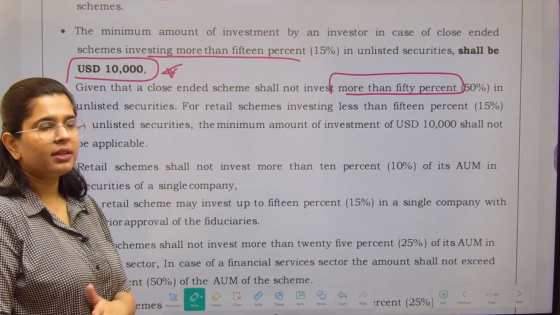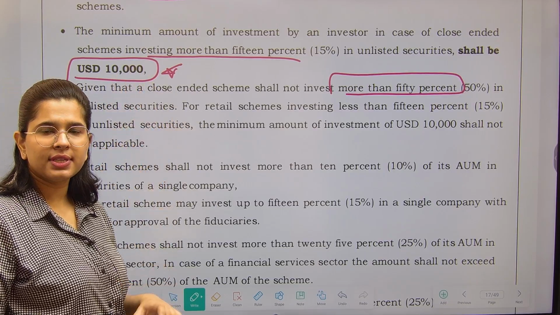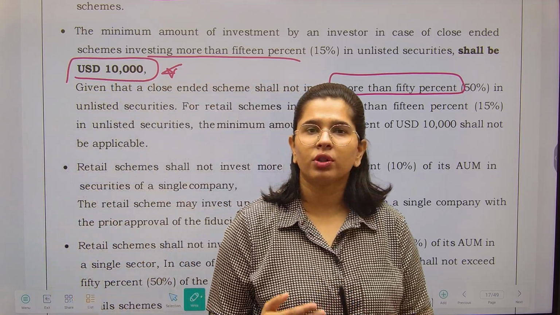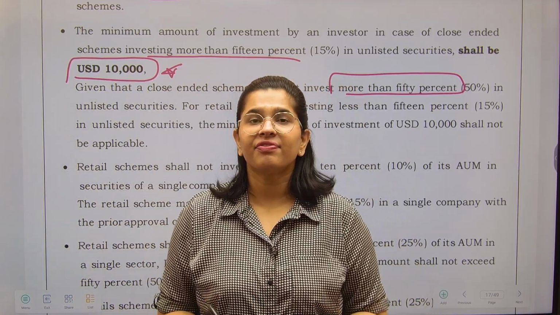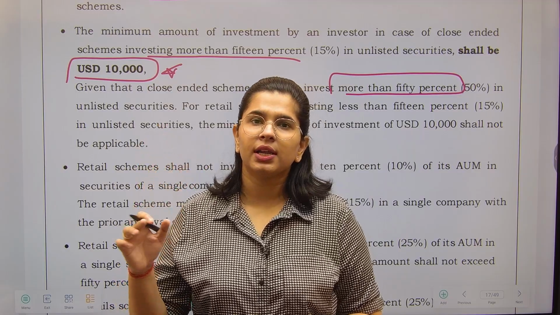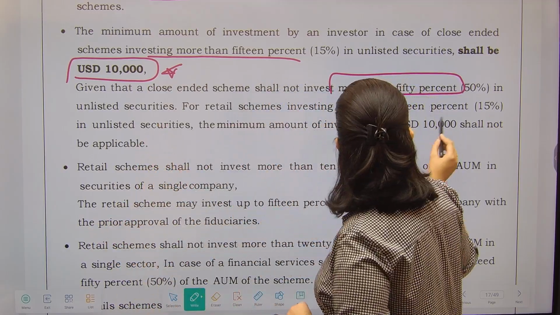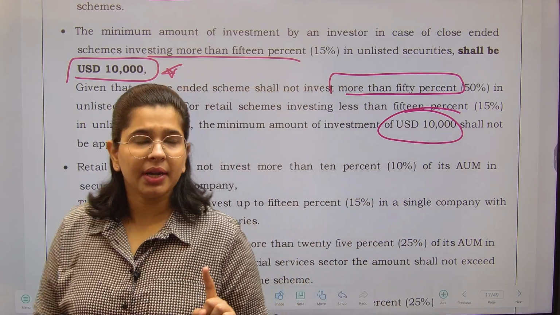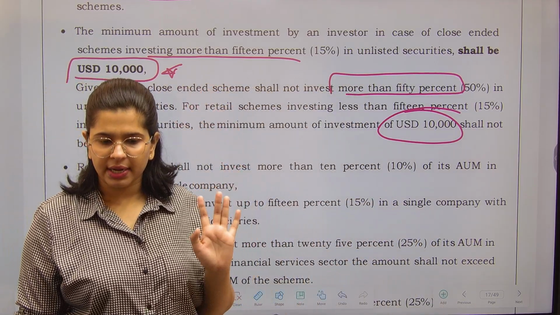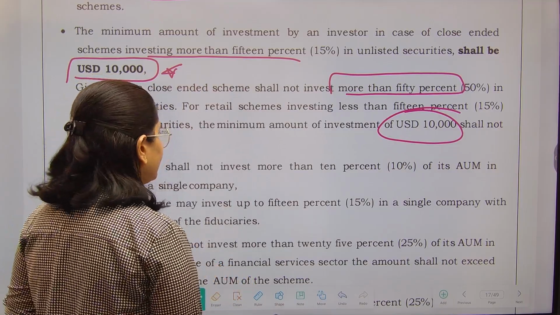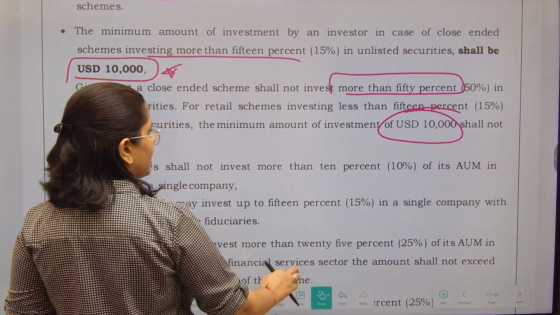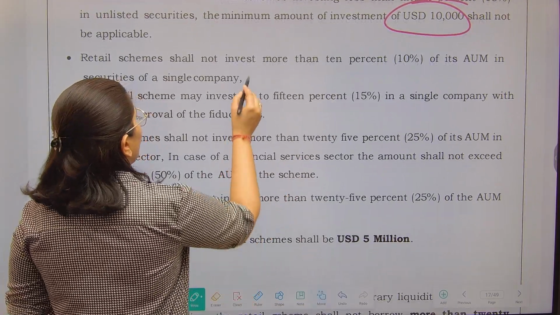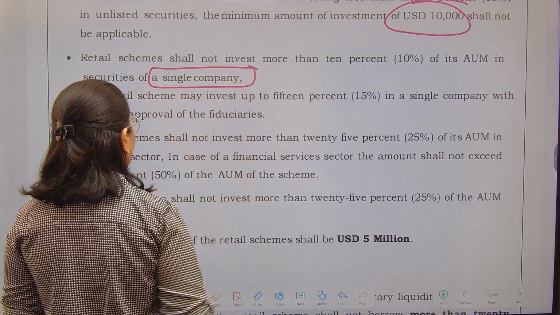Fine. After that, in the above, we have seen that in an open-ended scheme, they are not allowed to invest more than 15%, right, of their fund size. So in those particular cases, this 10,000 limit will not be applicable. Okay? This 10,000 limit is only applicable in case of a closed-ended scheme. After that, the retail scheme, they shall not invest more than 10% of its asset under management in the securities of a single company. एक ही कंपनी में आप कॉन्सेंट्रेट नहीं करेंगे.